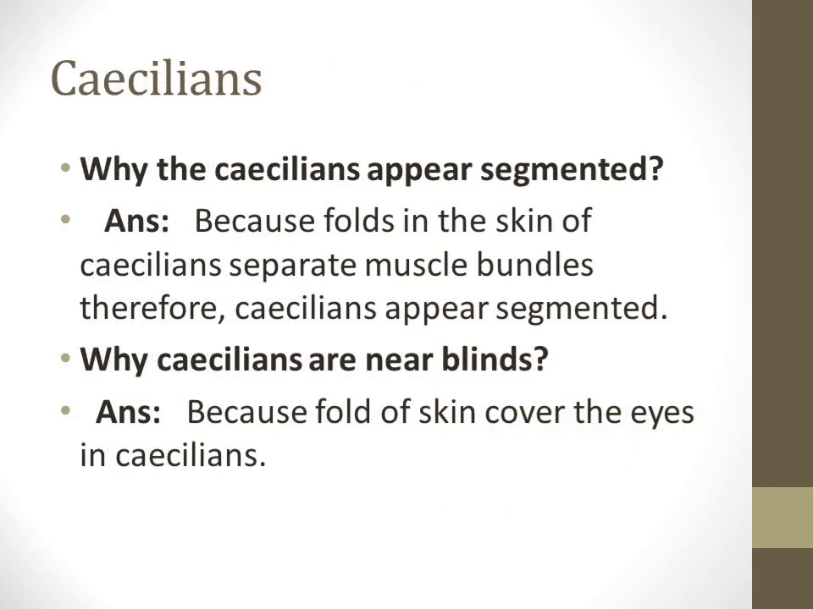Now the question arises, why do caecilians appear segmented? The answer is very simple: folds in the skin of caecilians separate muscle bundles, therefore caecilians appear segmented. The second question is why caecilians are nearly blind. Because a fold of skin partially covers the eyes of caecilians, that's why they are nearly blind.